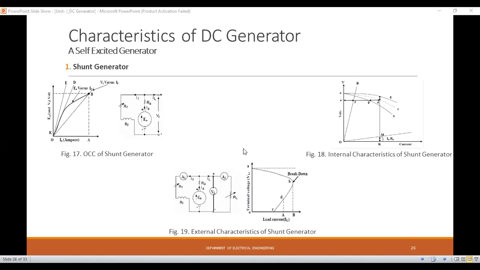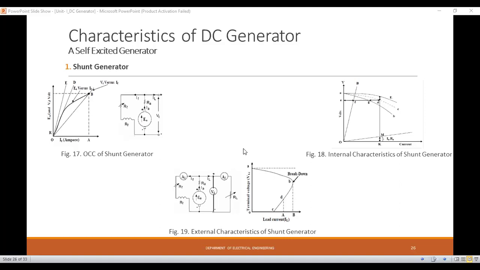Regarding types of DC generator, I told you there are three main types, depending upon how the magnetic field is excited. The first one is the permanent magnet type of DC generator. The second one is the separately excited DC generator, and the third one is the self-excited DC generator. These types depend upon how the field winding is excited.